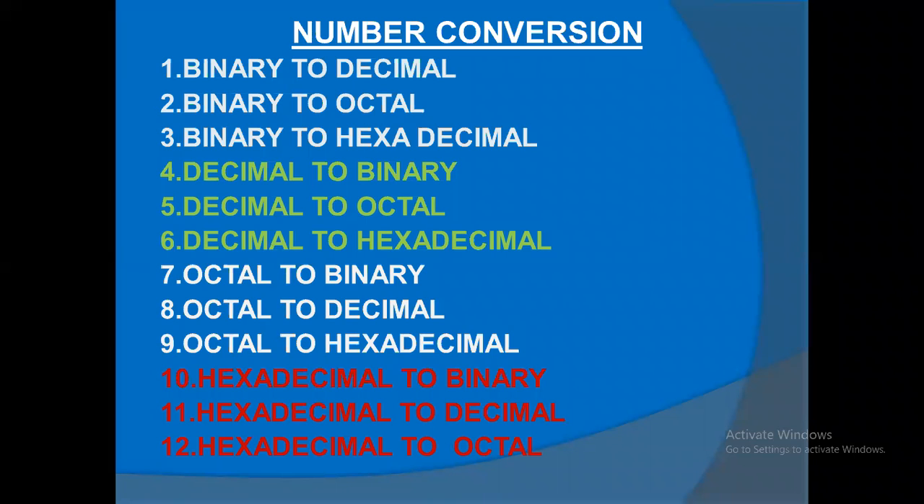There are a total of 12 types of conversions. Binary to decimal, binary to octal, binary to hexadecimal. That is one set. Decimal to binary, decimal to octal, and decimal to hexadecimal. That is another one. Then octal to binary, octal to decimal, octal to hexadecimal. That is another concept. And the fourth one is hexadecimal to binary, hexadecimal to decimal, hexadecimal to octal. That is the fourth set of concepts.